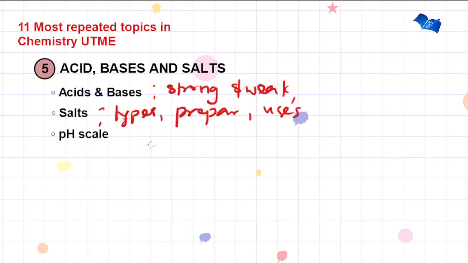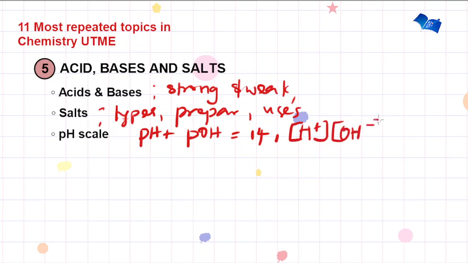Of course, you know that 7 is neutral, and any solution below 7 is considered acidic, and above 7 is considered basic. And also the expression for pH, you have pH plus pOH giving you 14, and you also have your hydrogen ion concentration times your hydroxyl ion concentration giving you 10 raised to power minus 14. You're also expected to look at acid-base titration. Of course, it is a neutralization reaction between an acid and a base to give you salt and water.